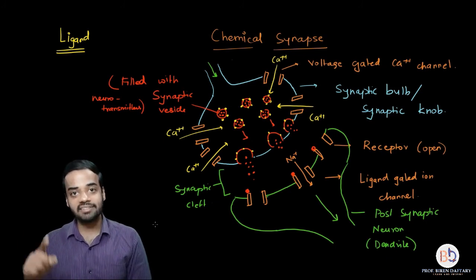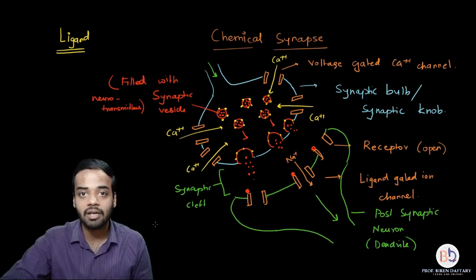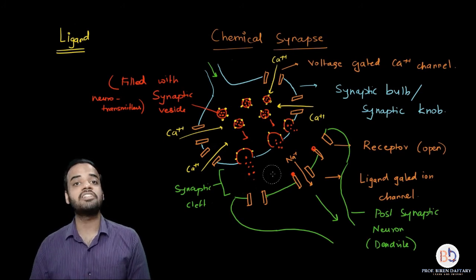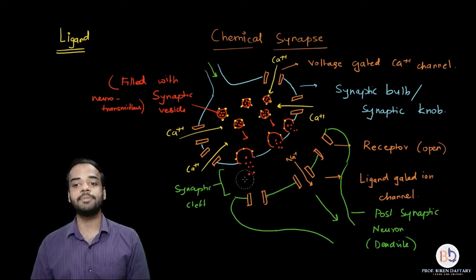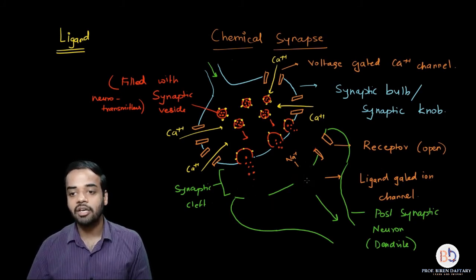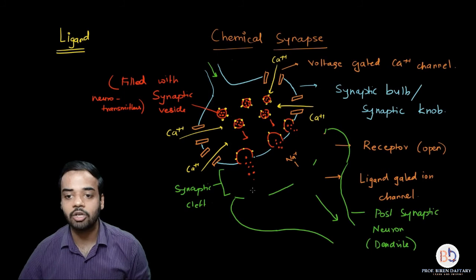As soon as the impulse travels from the presynaptic to the postsynaptic neuron, after the conduction of the impulse, the neurotransmitters which are bound to the receptor are destroyed. So if you see, I am rubbing off the neurotransmitters, and as soon as the neurotransmitters are destroyed, these channels or receptors present on the postsynaptic neuron will again close.